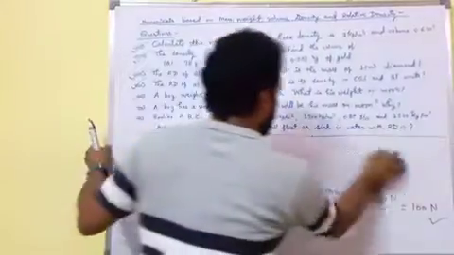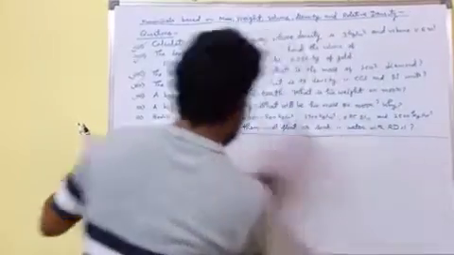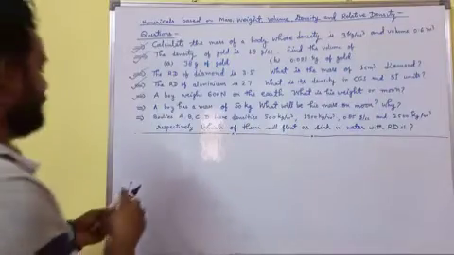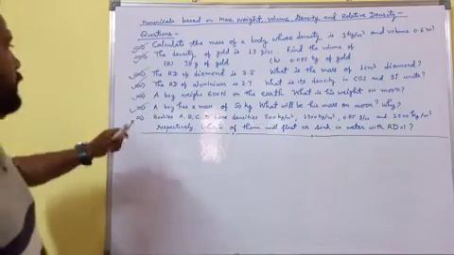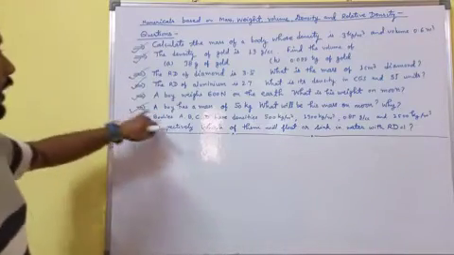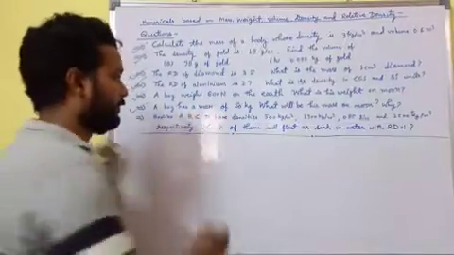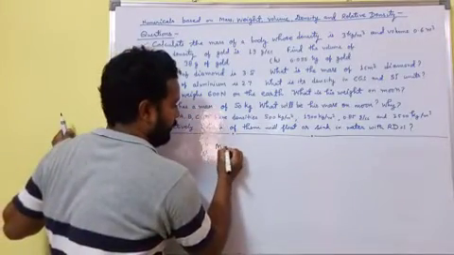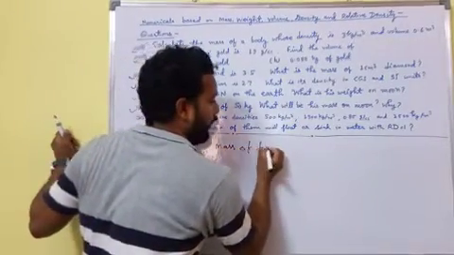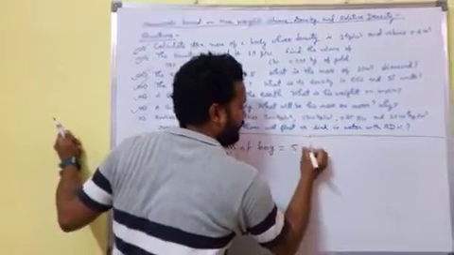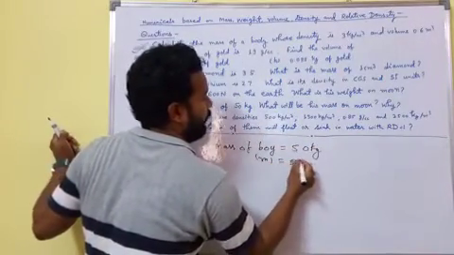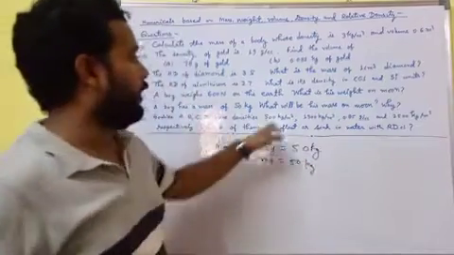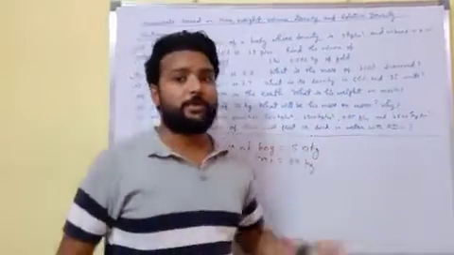Next, question number 6. A boy has a mass of 50 kg. Mass of boy is 50 kg. Now, what will be his mass on moon? Why?